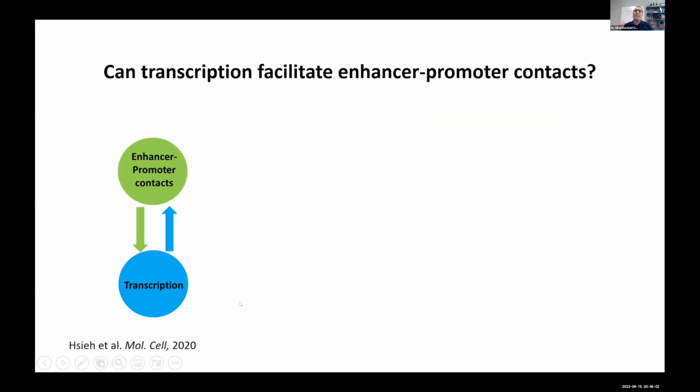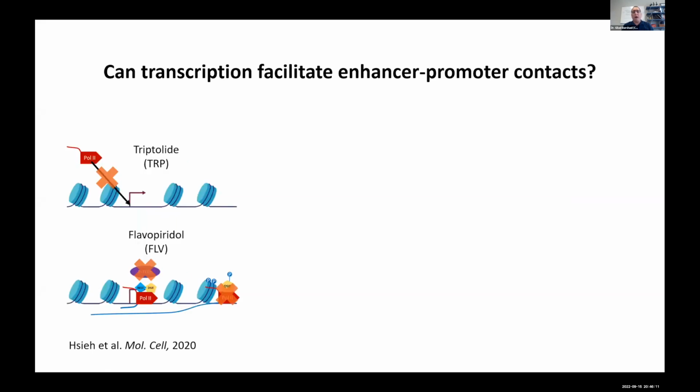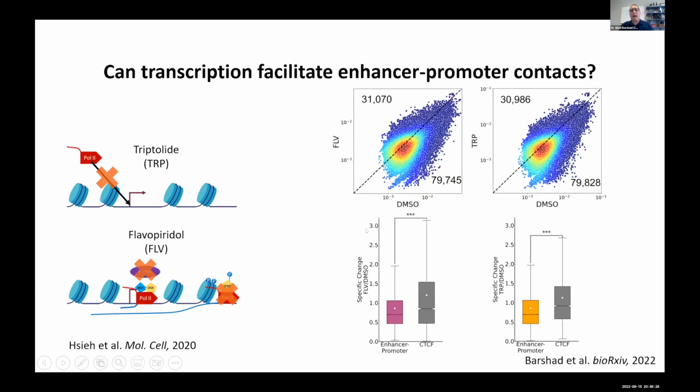However, can transcription actively facilitate enhancer-promoter contacts? To answer that, we've looked at mouse embryonic stem cells where transcription was acutely inhibited, either by triptolide, which inhibits the recruitment of Pol II into enhancers and promoters, or by flavopiridol, which inhibits the release of Pol II from the pause position into productive elongation. And by looking at Micro-C data and normalizing for background contacts, we can see that most enhancer-promoter pairs in the genome lose contacts between them, as represented here in dots in the scatter plots, in the treated samples compared to the DMSO control.